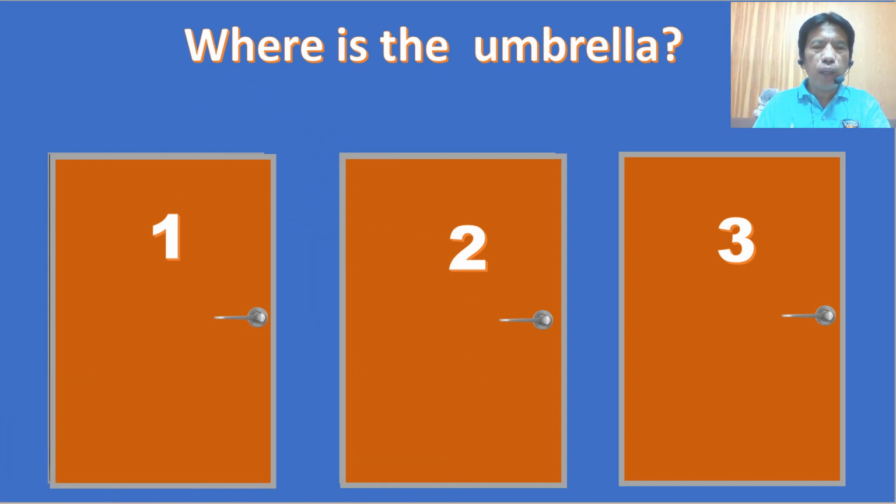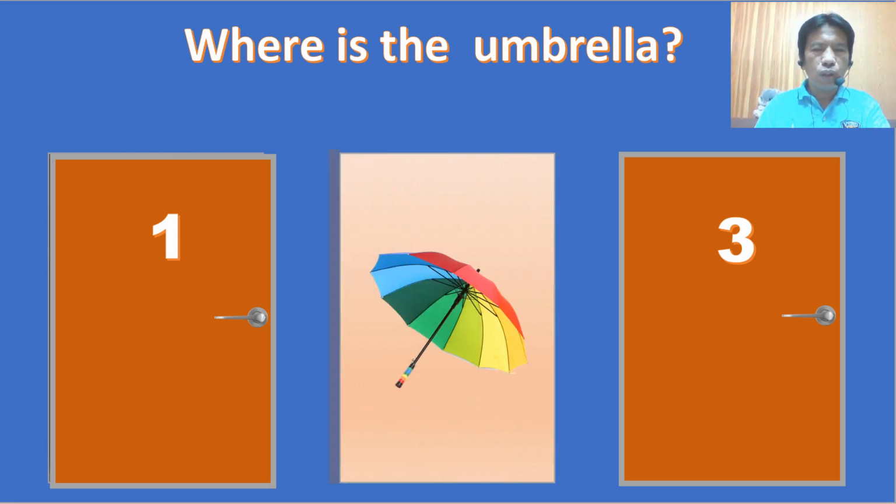Okay, where's the umbrella? Number 1, 2, or 3? Let's choose number 2. Yes, it's behind door number 2.